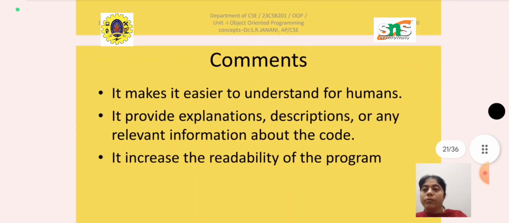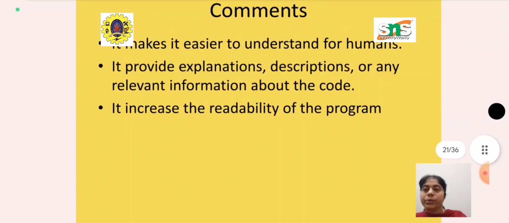A comment is mainly used to make it easier for humans to understand, and it also gives an explanation, description or information related to the particular code. It helps to improve the readability of the program, and it is also easy for the programmer or code developer to understand what is happening in the particular code. So this is the importance of giving comments.